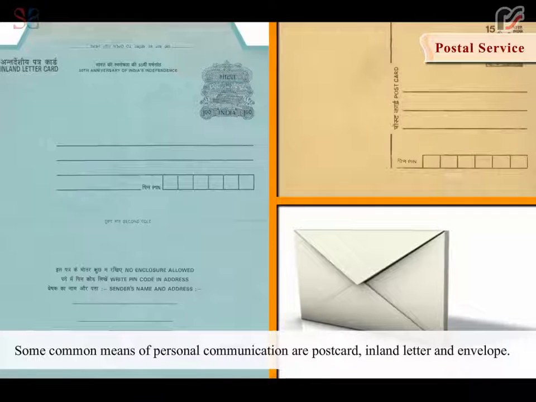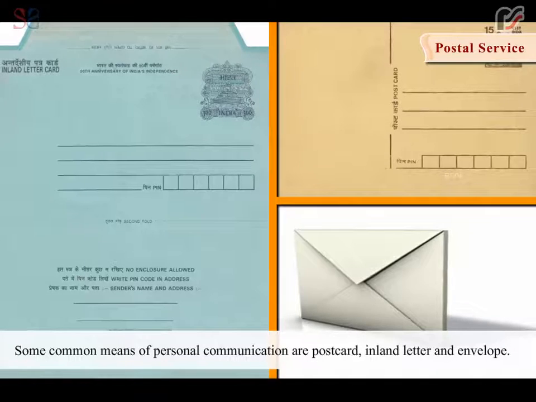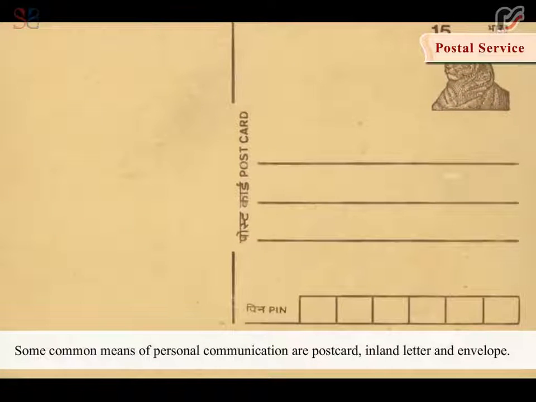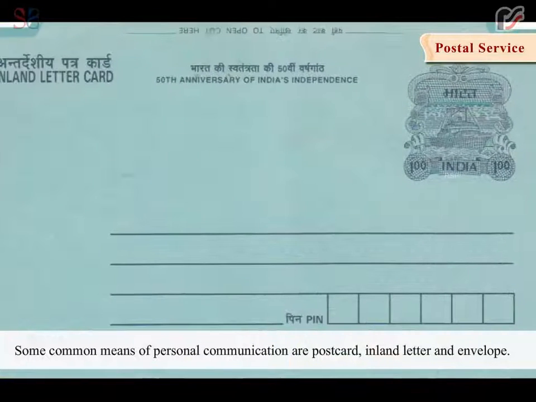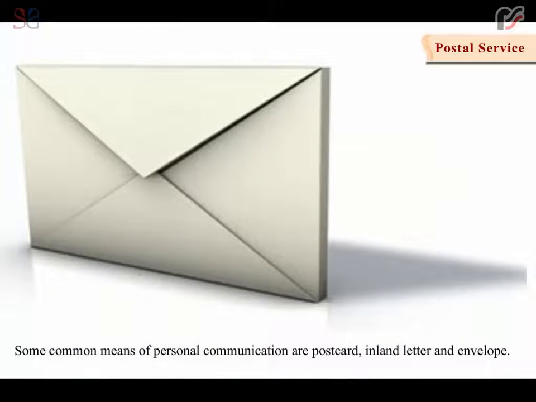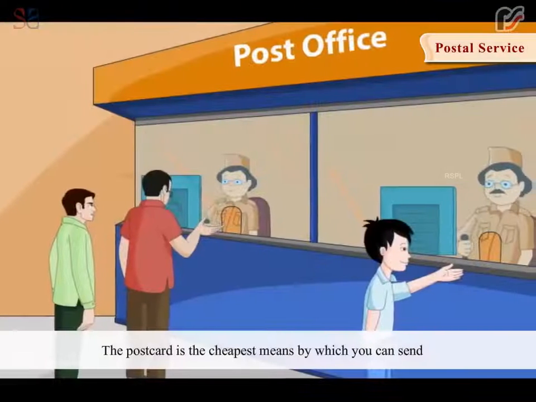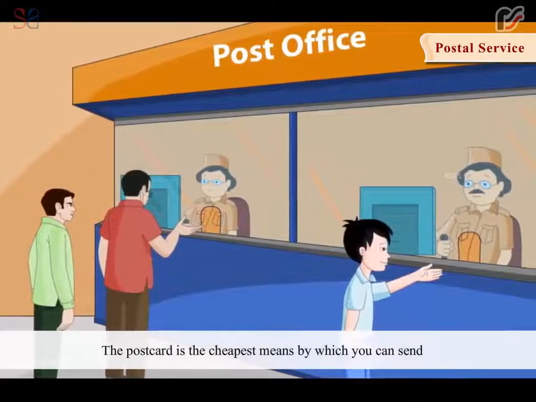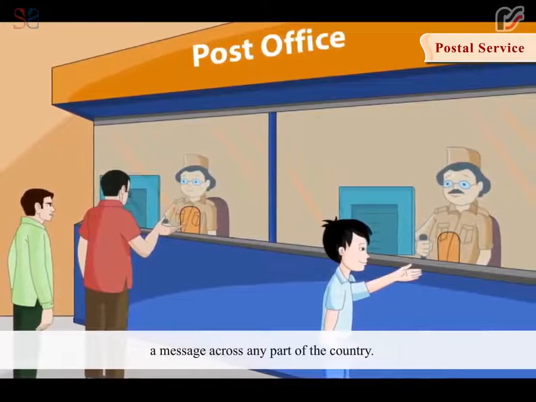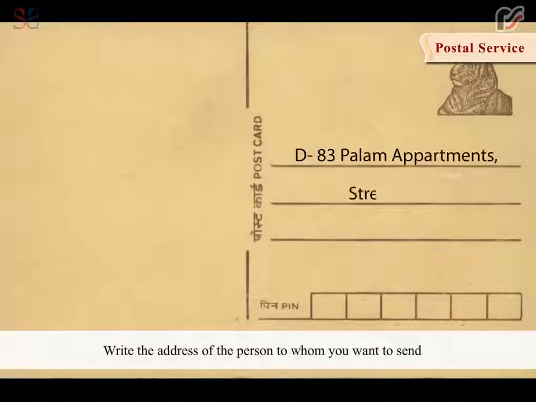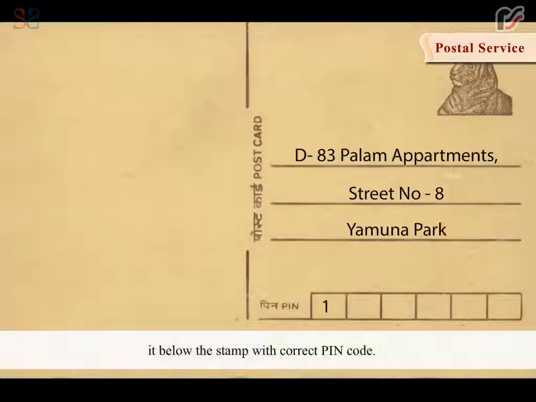Some common means of personal communication are postcard, inland letter, and envelope. They are available at a post office. The postcard is the cheapest means by which you can send a message across any part of the country. Write the address of the person to whom you want to send it below the stamp with correct PIN code.